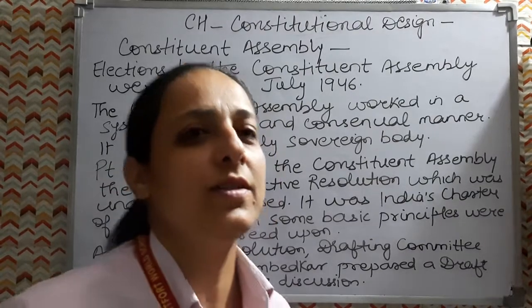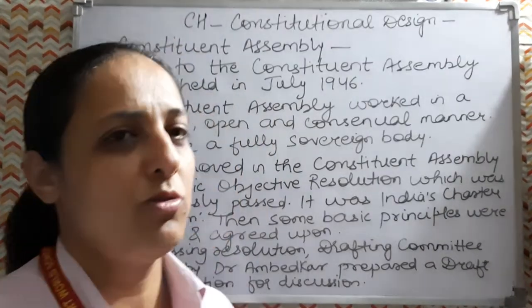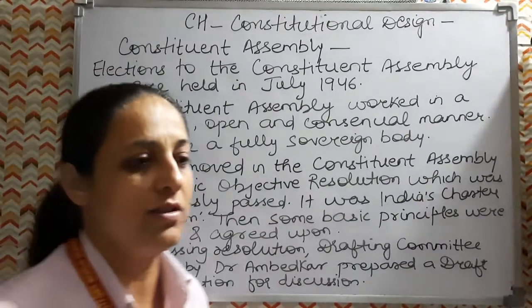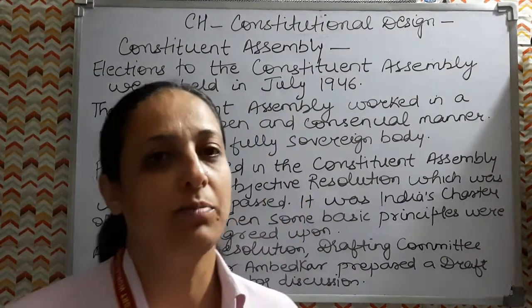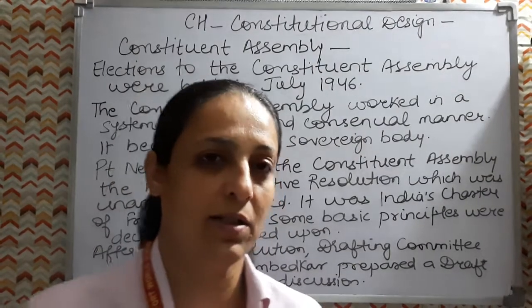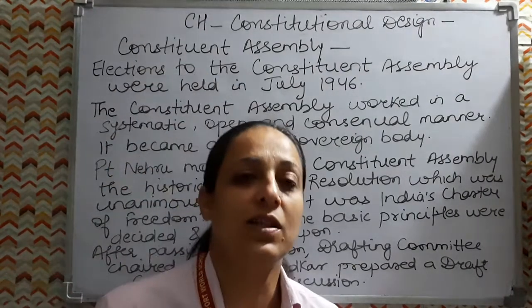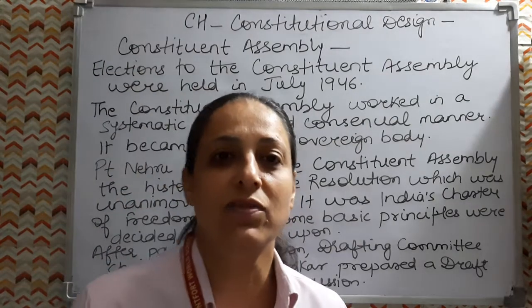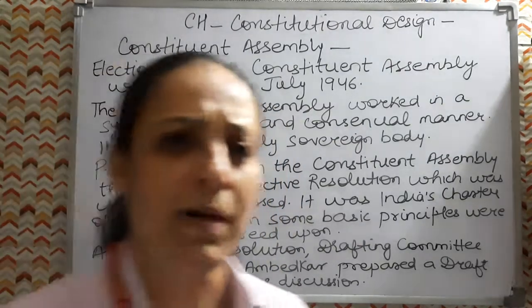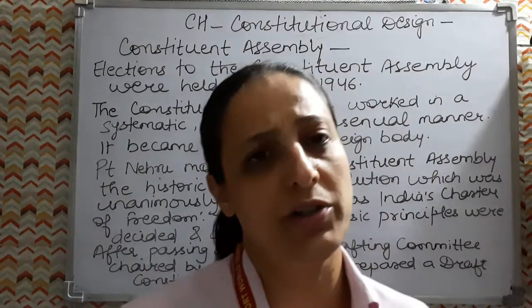So today we have to discuss the grade 9th chapter, Constitutional Design. Earlier we have discussed, we defined the constitution, then after that we have seen the policy of apartheid which was implemented in South Africa. Then we have seen why the apartheid system was oppressive for blacks. Then we have seen the struggle against apartheid,